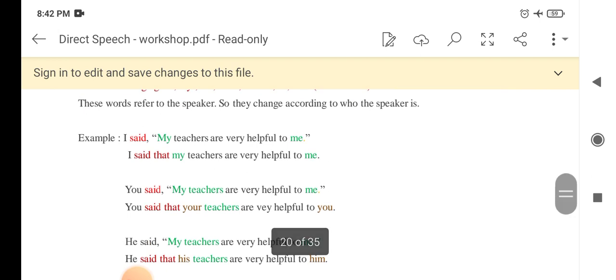So in the first example, the speaker is first person, and in reported speech we also find first person. So that's why we haven't made changes here. Let's see the second example. You said, my teachers are very helpful to me. So you said that your teachers are very helpful to you.